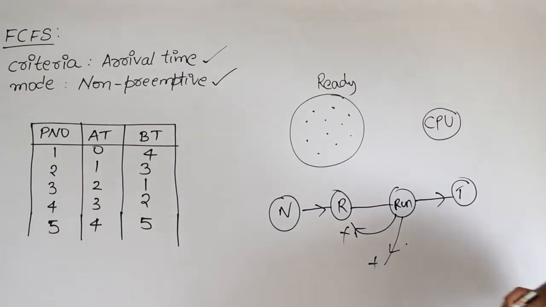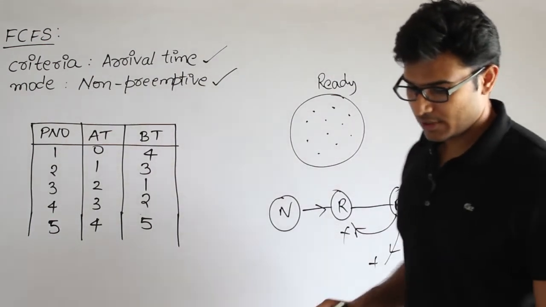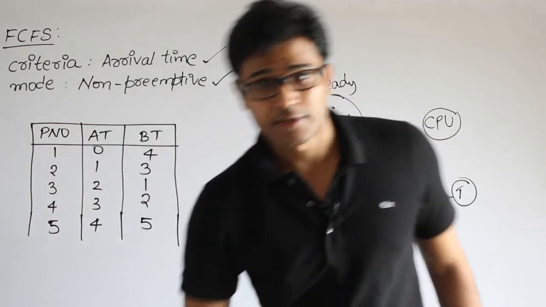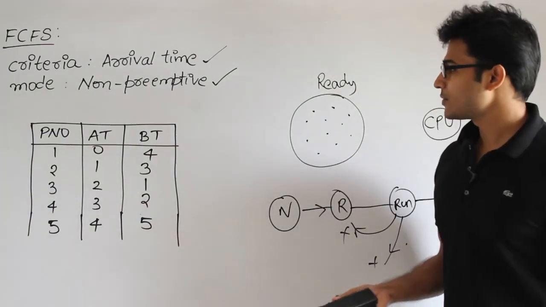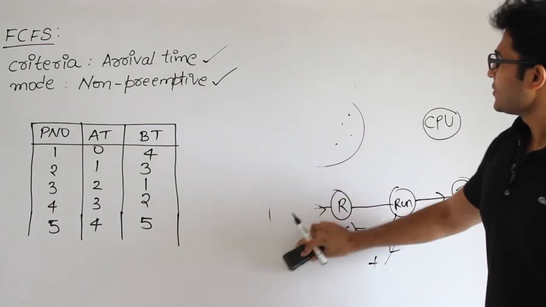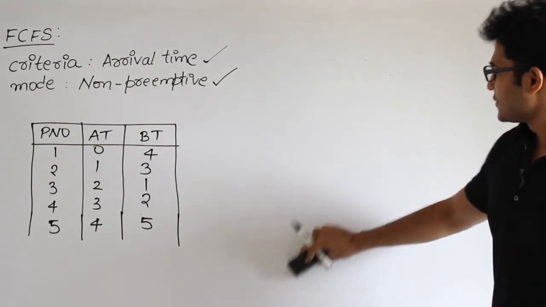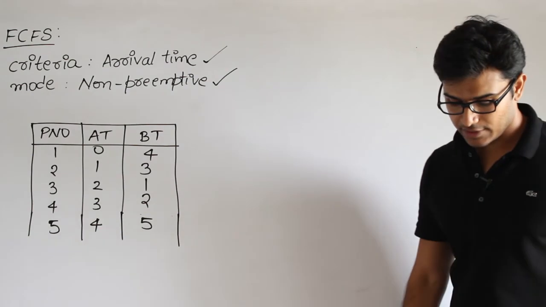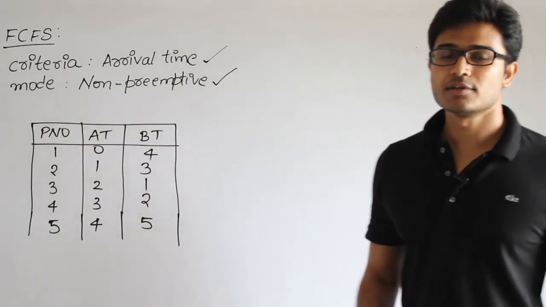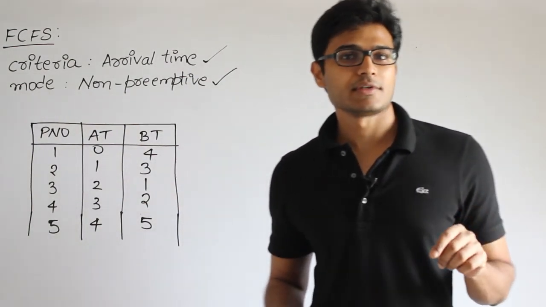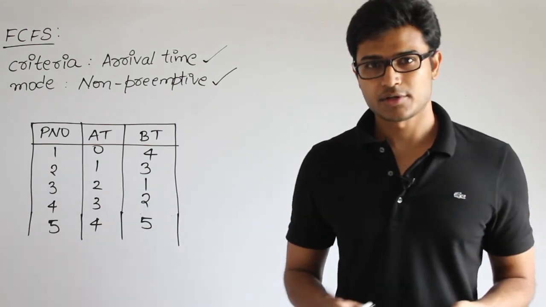Now which one are you going to choose? That depends on the arrival time. Got it? I'll take an example and explain. Now we are going to use something called a Gantt chart. Maybe if you remember, I have used the Gantt chart even in job sequencing with deadlines. In algorithms, there is a concept called job sequencing with deadlines. Even there I used the Gantt chart.